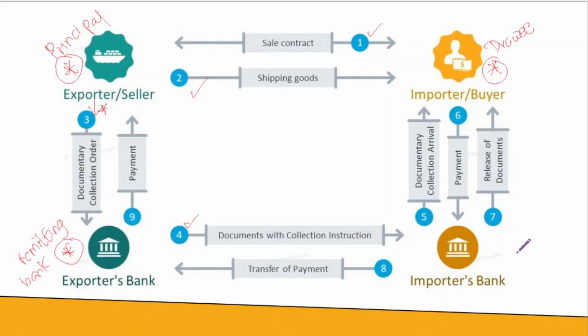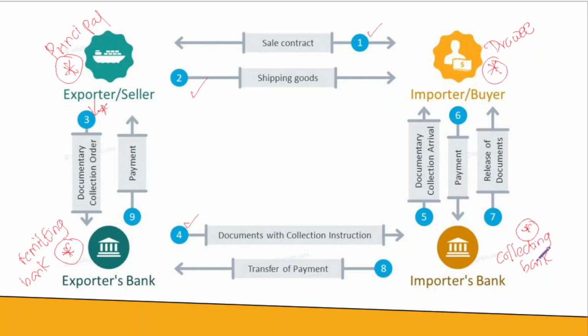Now remember, any other bank involved in the collection process, you call it the collecting bank. Now, if this collecting bank has to pass it to another bank, then the other bank is also called the collecting bank. But in this situation, the collecting bank is giving the documents to the final receiving party, who is the drawee.